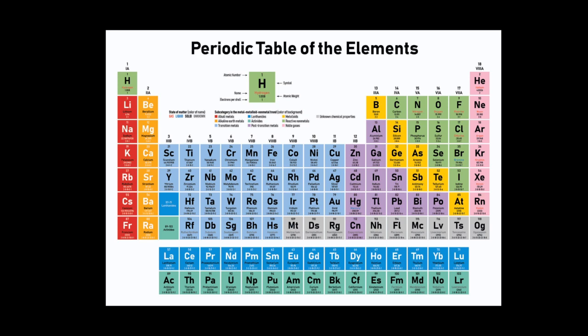So any element would make a coordination compound in which the total number of electrons possessed by that metal plus the electrons gained from the ligands should be equal to the nearest noble gas.